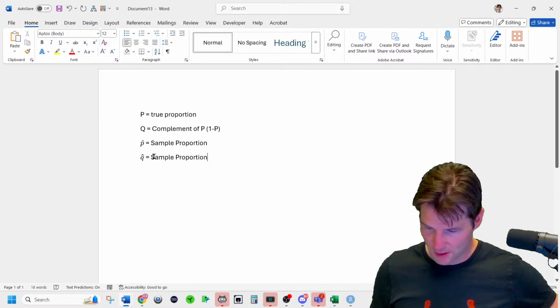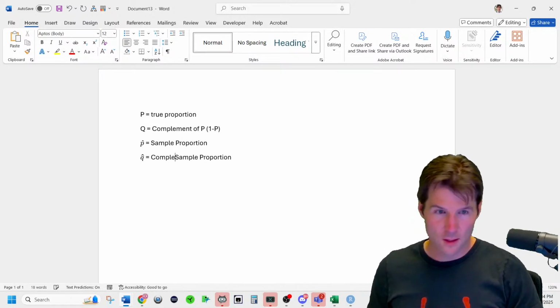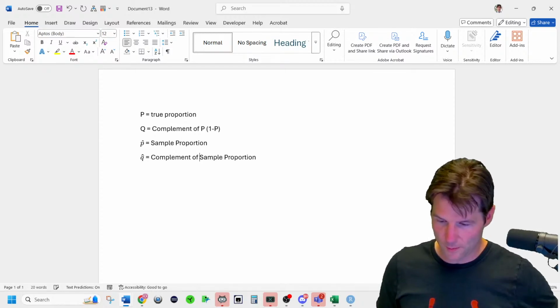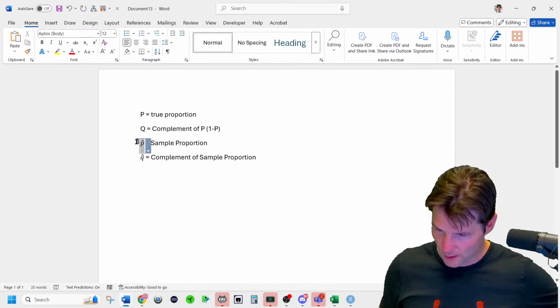And the complement of the sample proportion, so then it's just 1 minus P hat is Q hat.